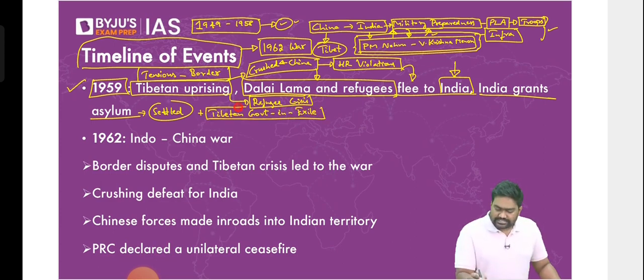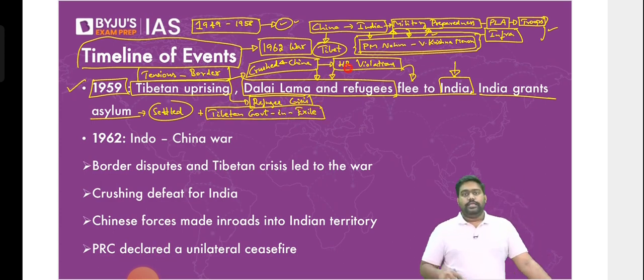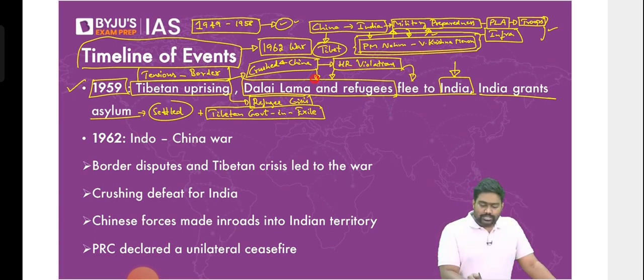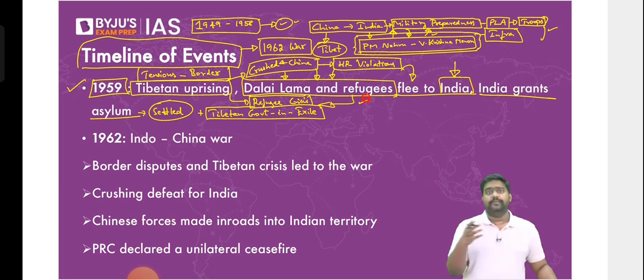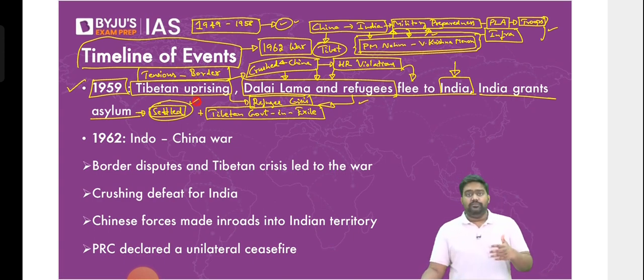Is that clear? India criticized the violation of human rights in Tibet. India criticized China for carrying out this violation of human rights. In a way, we were backing the uprising, at least indirectly. And when the refugee crisis got triggered, along with Dalai Lama, when thousands of refugees came down the Himalayas, India took them in, gave them asylum, accepted them as Tibetan refugees. India settled them in Tibetan camps. Even today, you find the refugee camps.